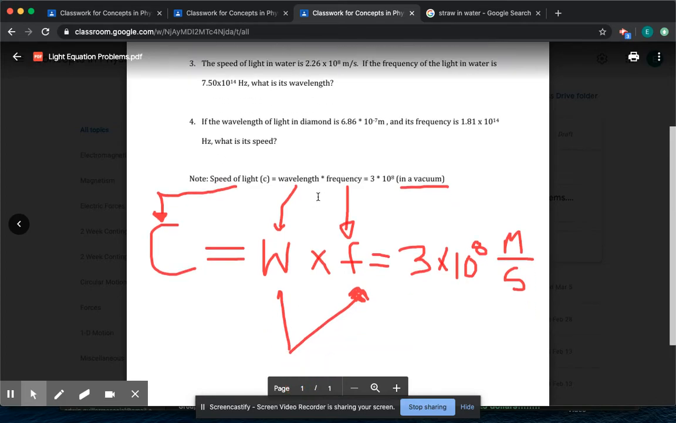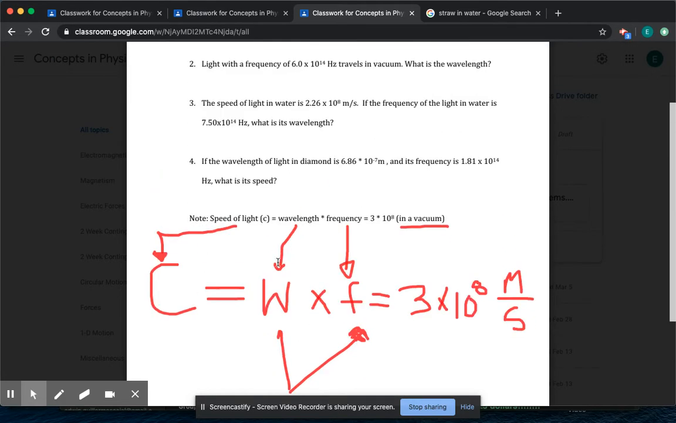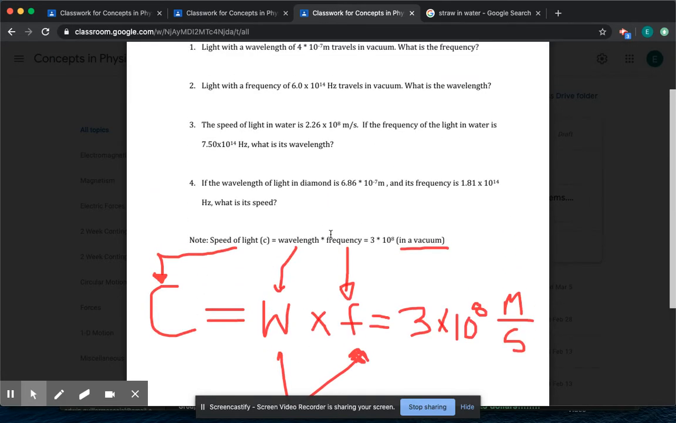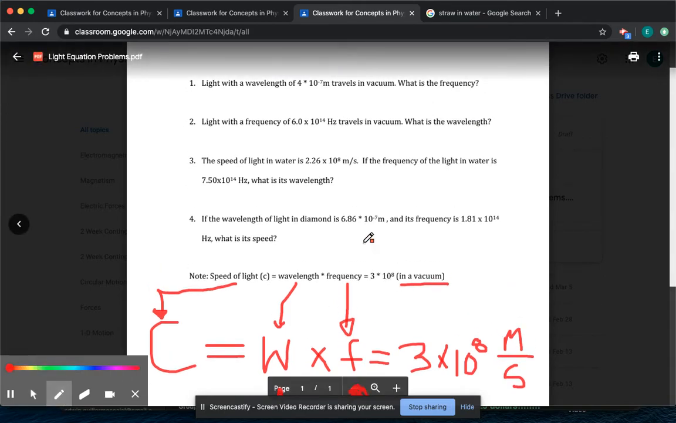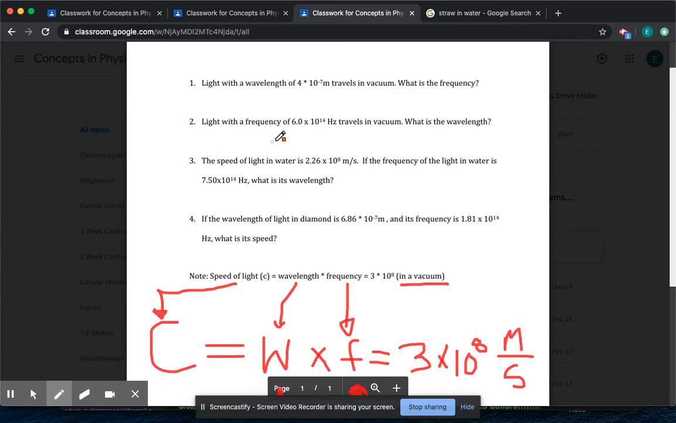And now I'm going to demonstrate how to use this equation here. Speed of light is equal to wavelength times frequency, which is equal to this number in a vacuum. So if you see in a vacuum, so number one, number two says travels in a vacuum, and they're asking you to find frequency and wavelength. You already know the speed, and you know one of these, you can rearrange the equation and solve for the other. And I'll do one of those, okay?